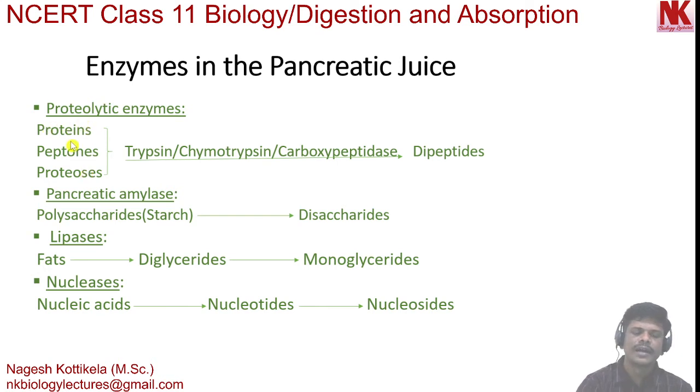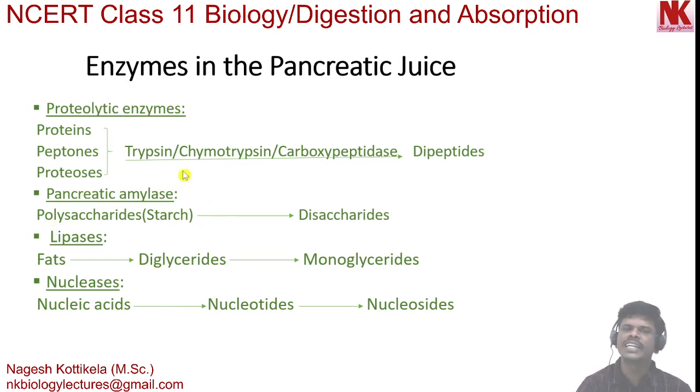So these two are partially digested proteins. These nutrients break down into dipeptides by the action of enzymes like trypsin, chymotrypsin, carboxypeptidase. Dipeptides are organic compounds formed by two amino acids that are joined by a peptide bond.